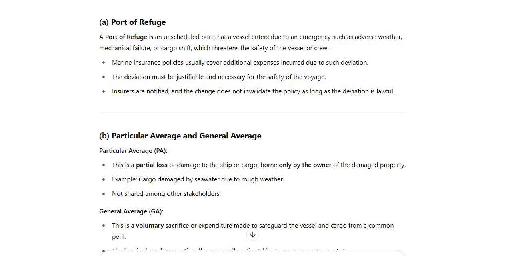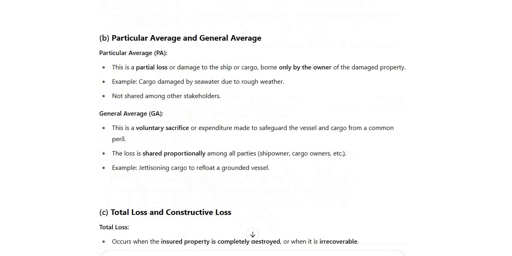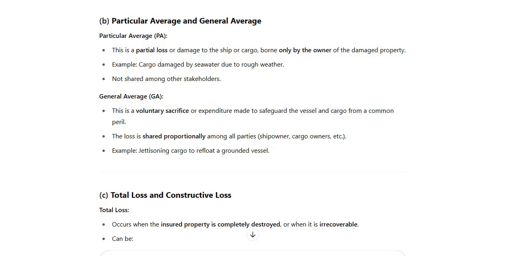Now let us say in case of containers, if a vessel has say 1,000 containers and 2 containers fall apart or fall overboard, that has to be borne by the owner of the vessel in this case. General average, 3 things are very important.